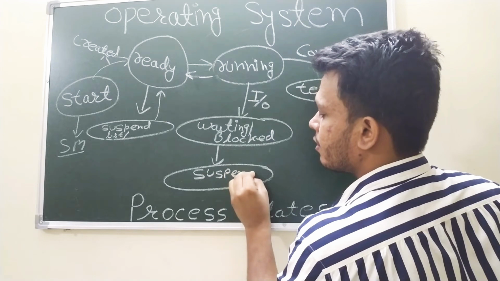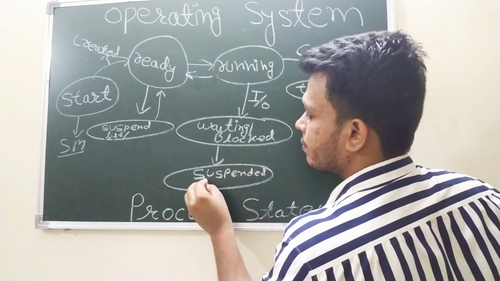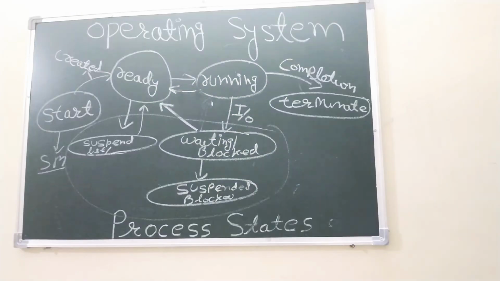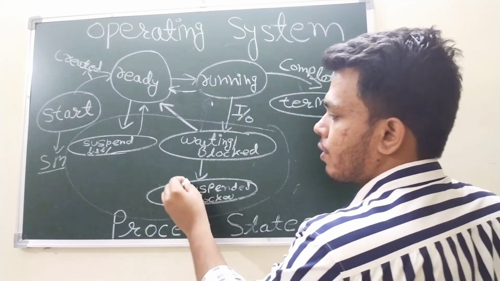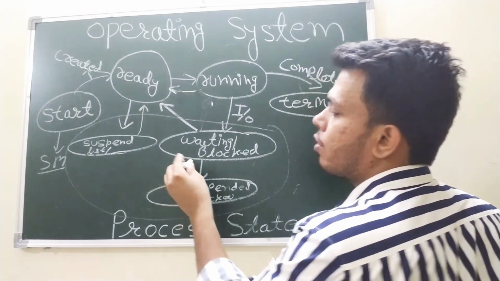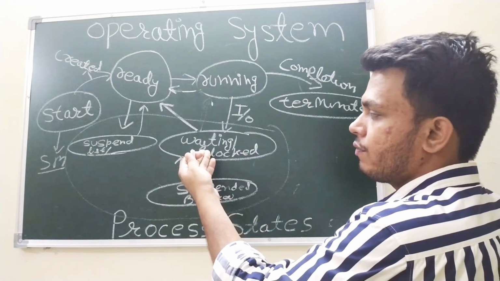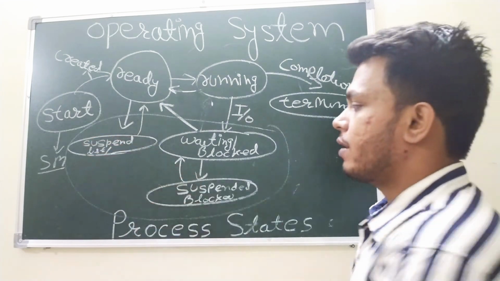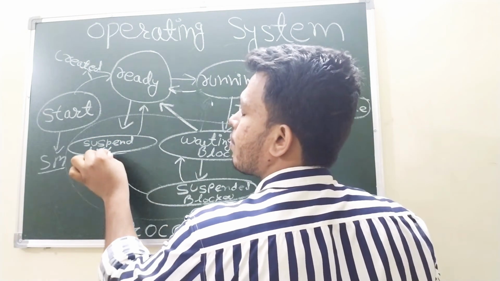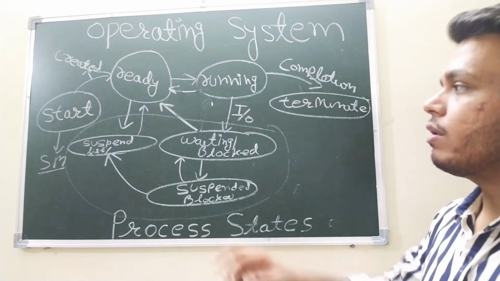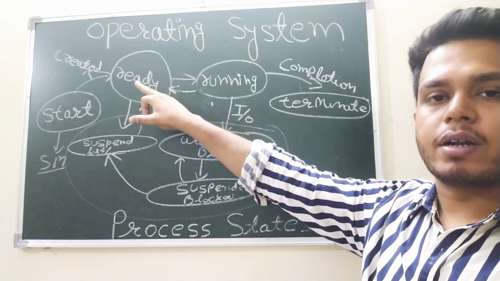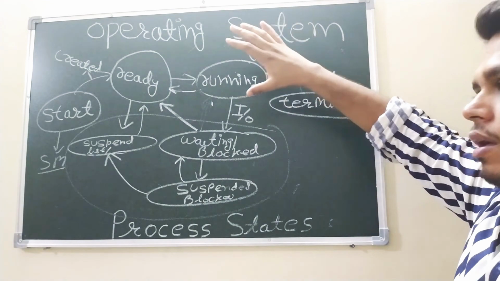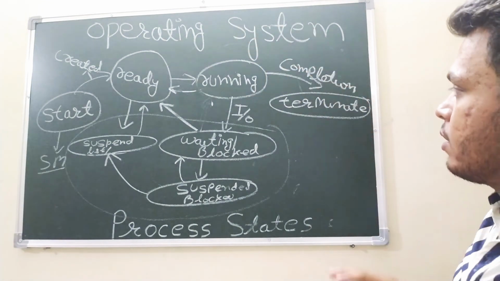From this suspended blocked list, a process can resume or go back to the waiting state. But this is the scenario where we don't have this list. If we have this list, we simply forward that process to the suspended ready queue, and from there we can forward the process to the ready state, where it can come into the stream of execution, right?